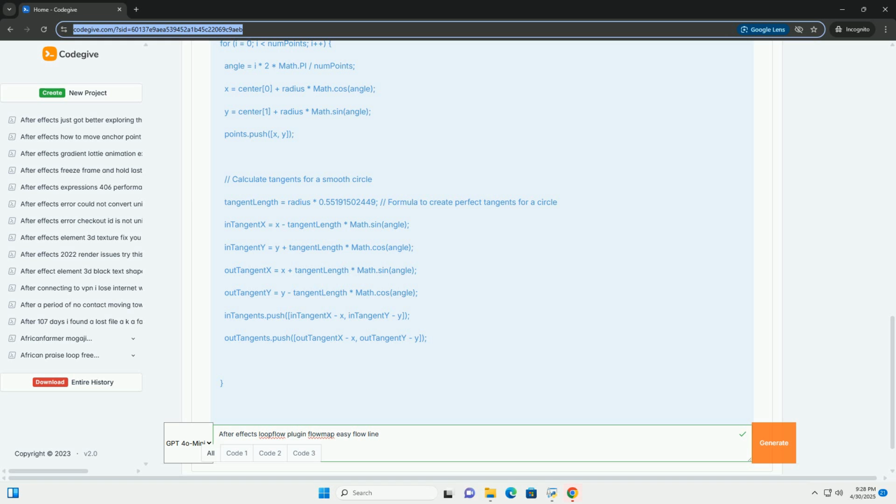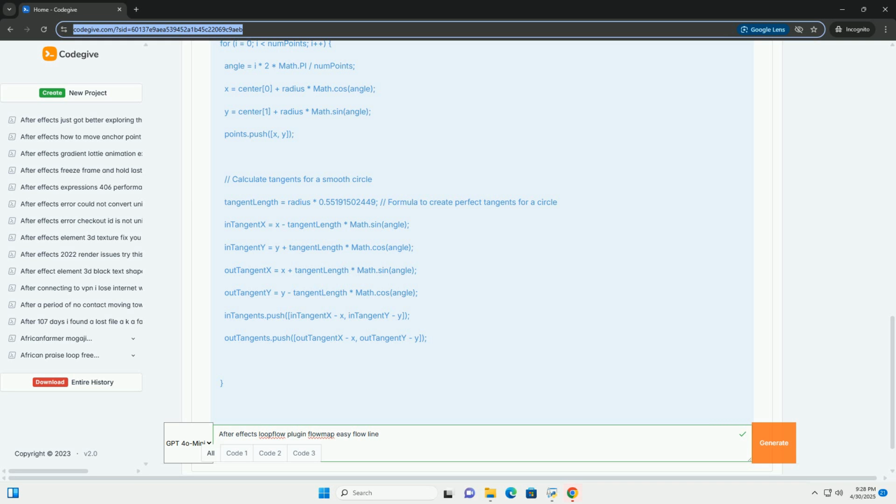Layer distribution and manipulation: duplicating and animating layers along the generated paths. Custom expressions: leveraging expressions to create dynamic and responsive animations within Loopflow. Looping animations: achieving seamless looping animations crucial for many motion graphics.